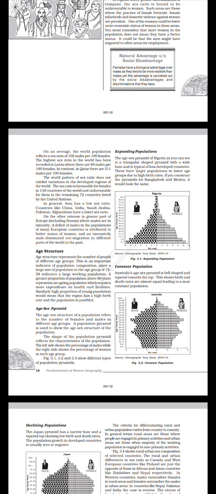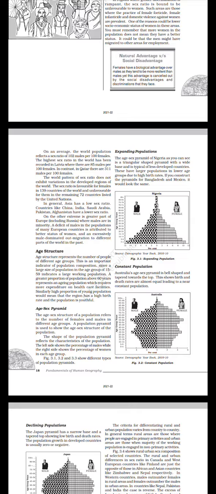The world pattern of sex ratio exhibits variations in the developed regions of the world. The sex ratio is favorable for females in 139 countries of the world and unfavorable for them in the remaining 72 countries listed by the United Nations. In general, Asia has a low sex ratio. Countries like China, India, Saudi Arabia, Pakistan, Afghanistan have a lower sex ratio. On the other extreme is the greater part of Europe, including Russia, where males are in minority. A deficit of males in the population of many European countries is attributed to the better status of women and an excessively male-dominated outmigration to different parts of the world in the past.